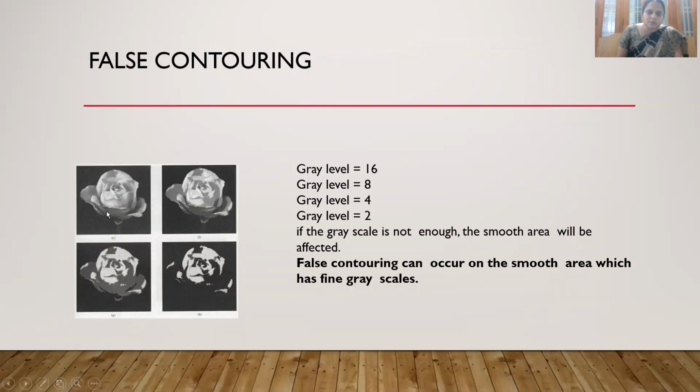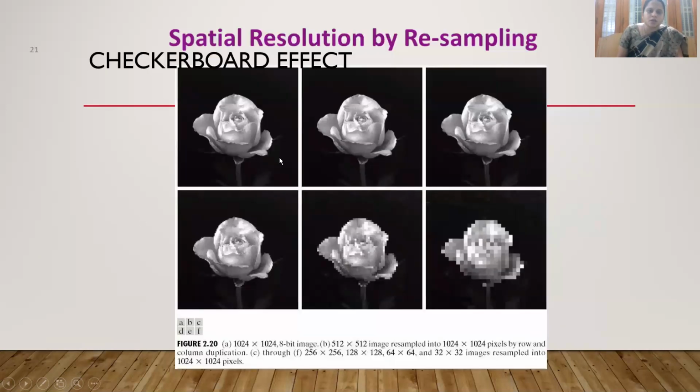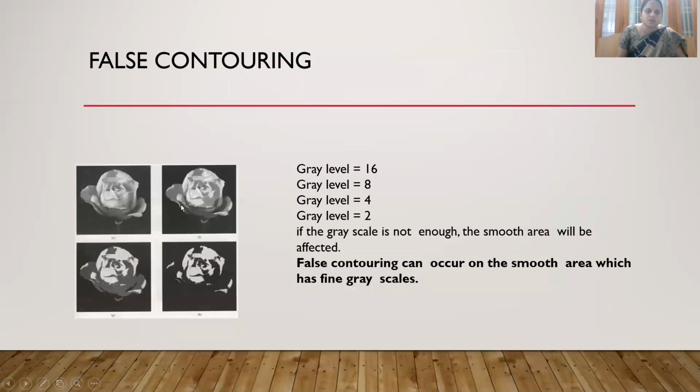Next, false contouring. It is the same picture we are taking. Here we were speaking about spatial coordinates, x and y values. But here the same image we are discussing with the intensity values, that is the gray levels. And here the gray level is 16, here 8, here 4, here 2. If you keep on decreasing the gray levels also, then the smooth area will be affected. Then you won't get a clear picture. So this type we can call false contouring.